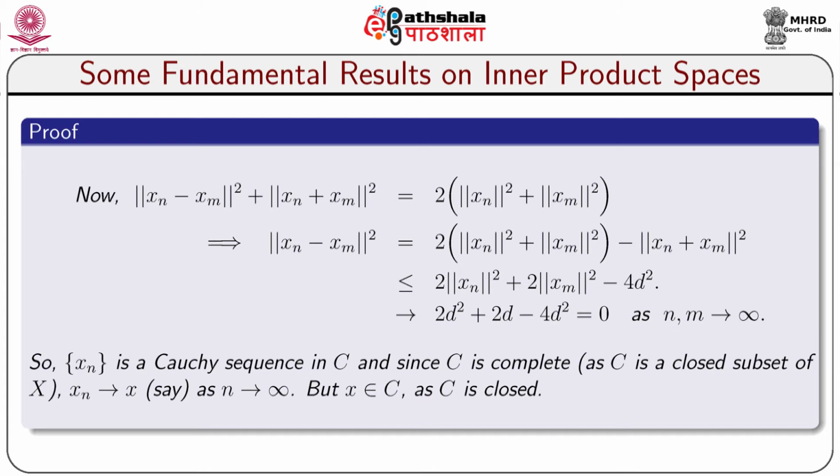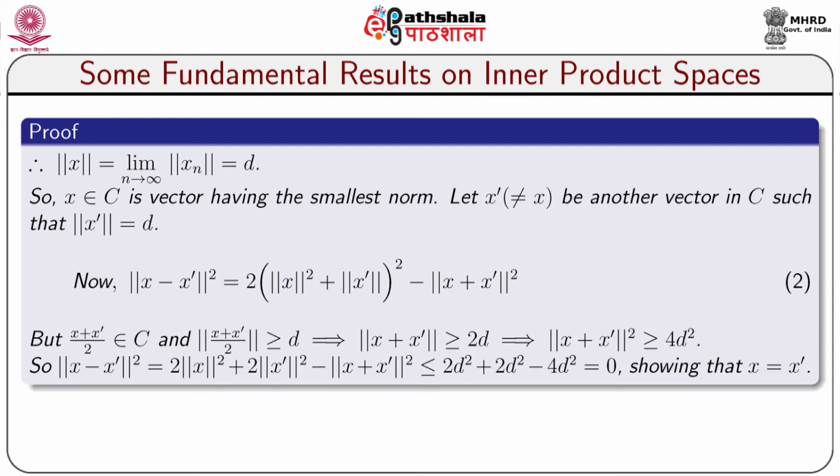So, the sequence xn is a Cauchy sequence in C, and since C is complete, as C is a closed subset of X and X is a Hilbert space, xn converges to x as n tends to infinity, and x belongs to C as C is closed. So, norm of x equals the limit as n tends to infinity of norm of xn, which equals d. So, x belongs to C is a vector having the smallest norm.